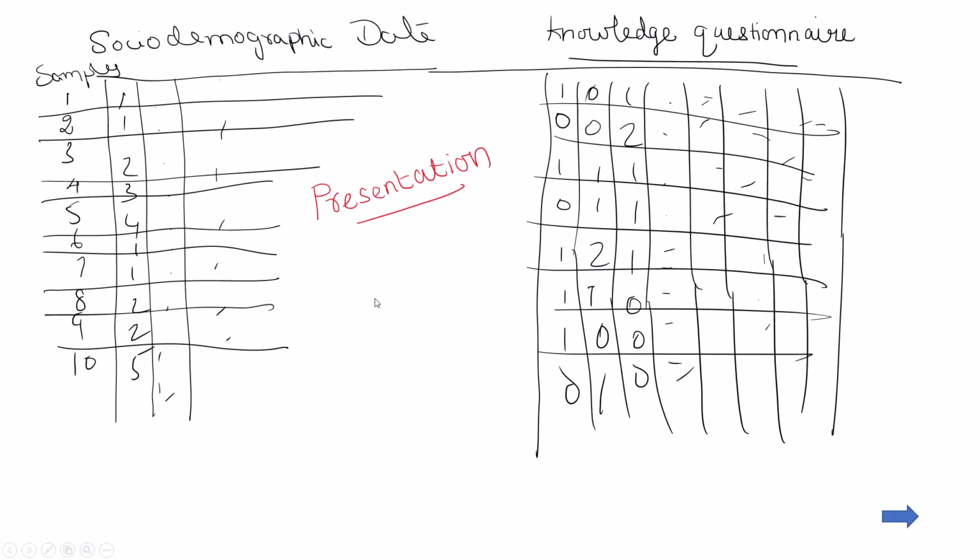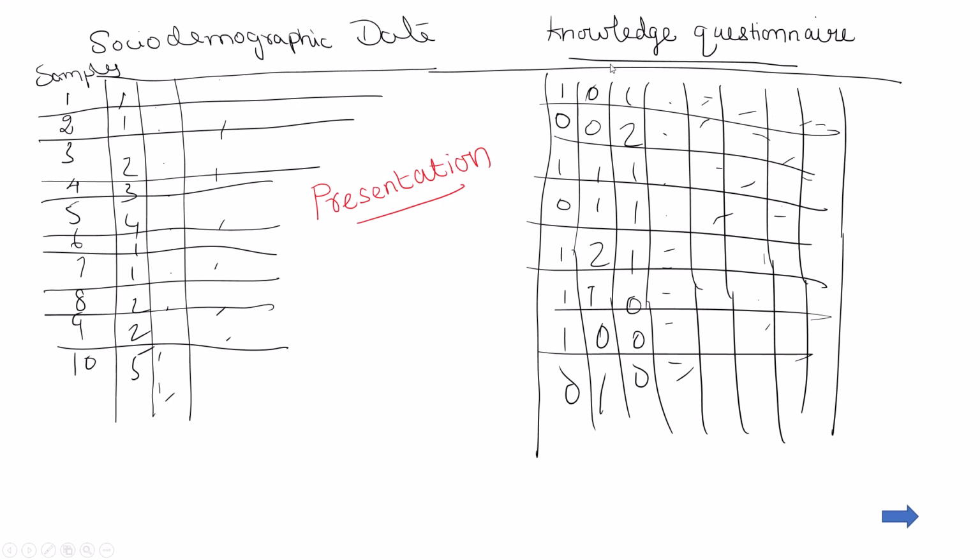Next is presentation. You see presentation after collecting the data. These are samples: one person, second person, third person, fourth person, like that. From how many of them we collected data, their numbers we put here. Based on their information, we arrange the numbers here. This is socio-demographic data.